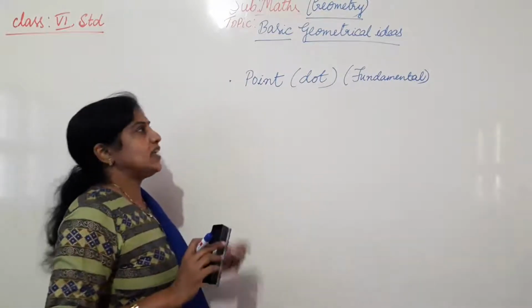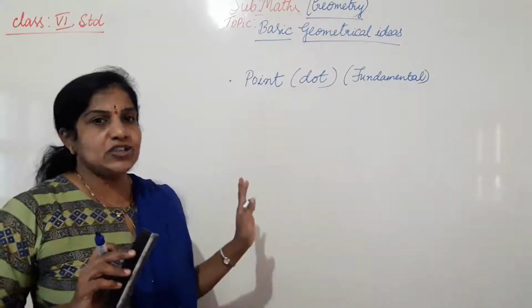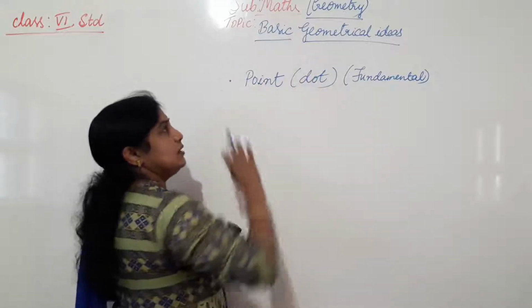So point is just we can locate on a surface. Locate means mark. We cannot measure the point. Understood? So that is the fundamental concept of the geometry.